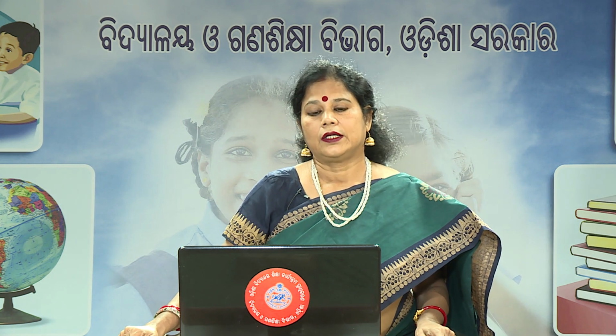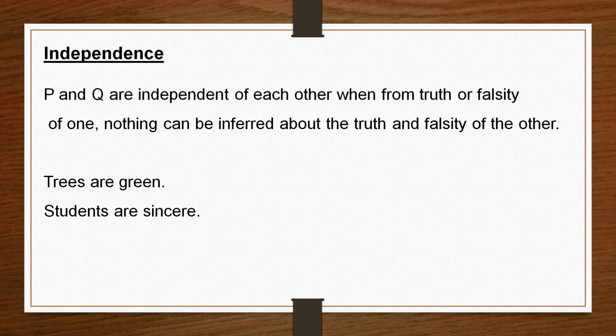Now, independence. So, here what happens? Two propositions are there, P is there, Q is there. They are completely independent of each other. That means, there is actually no relation between these two propositions. That means, from the truth or falsity of one, we cannot infer the truth or falsity of the other, because they are independent propositions.